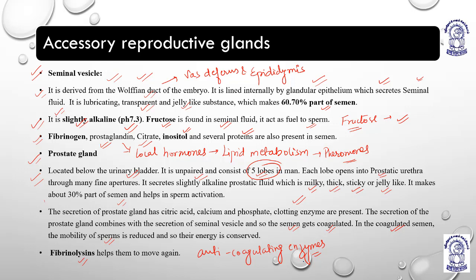So I made myself very clear, I think. Students, any problem? You can just ask. Okay. Everything is clear? Thank you. Thank you very much. So we have covered seminal vesicles, we have covered prostate gland. Everything is told to you. Just remember.